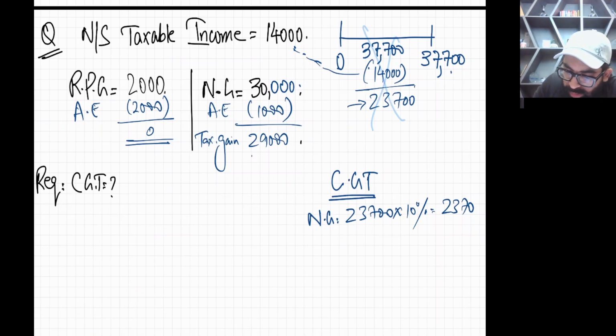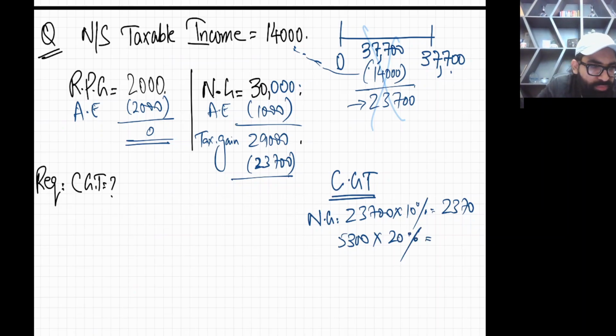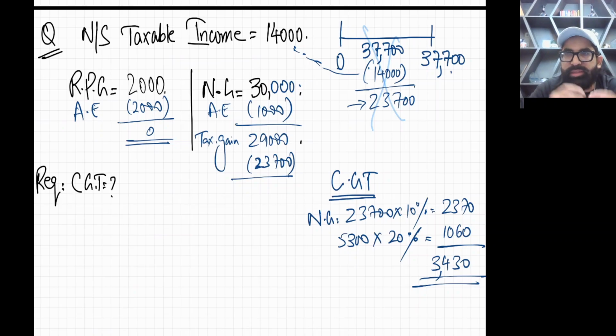So out of 29,000 we have calculated tax on 23,700. So how much is still left? 5,300 is left. 5,300 will definitely go in the second band. So 5,300 multiplied by 20% is 1060. So 3,430 is your final CGT liability.